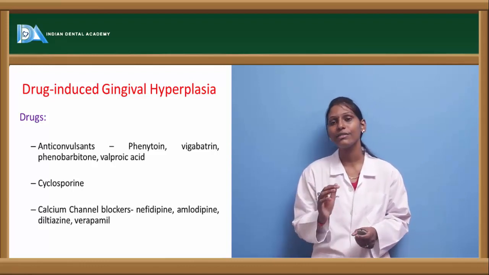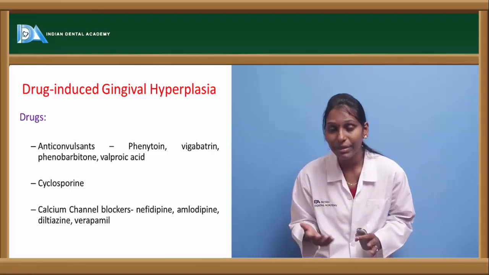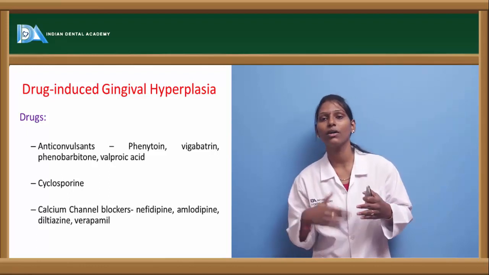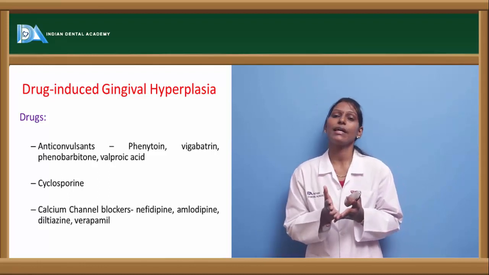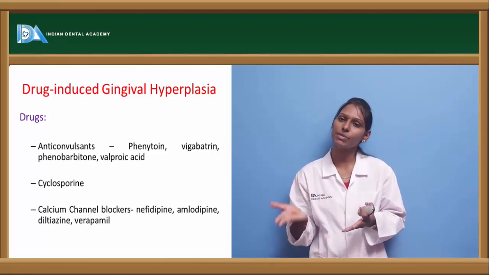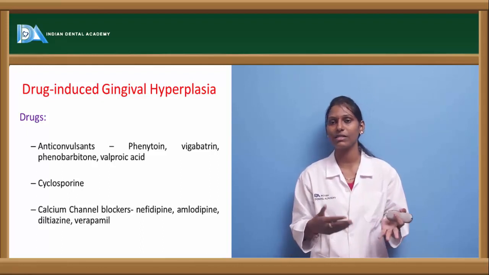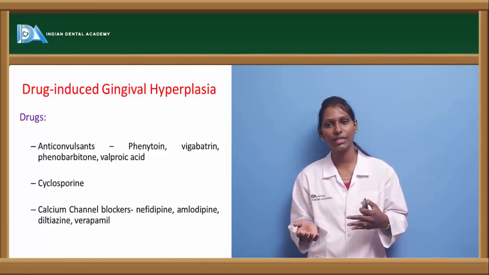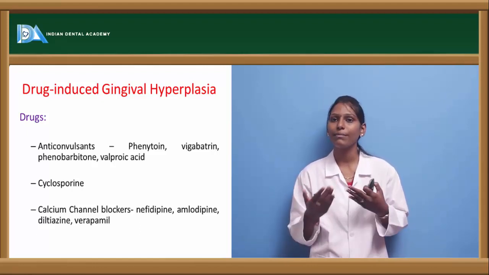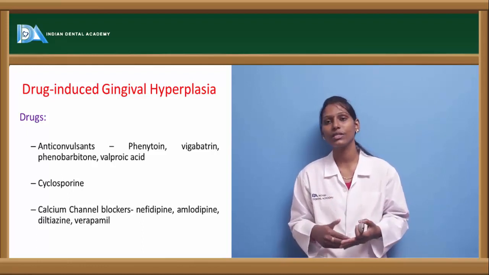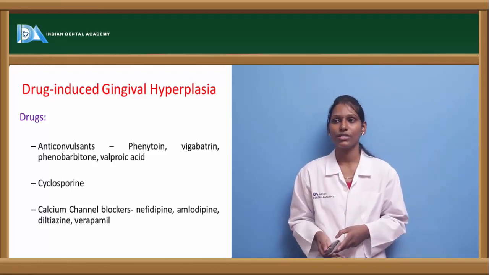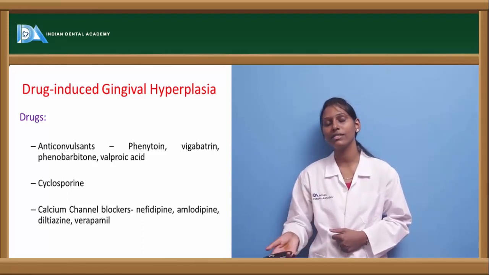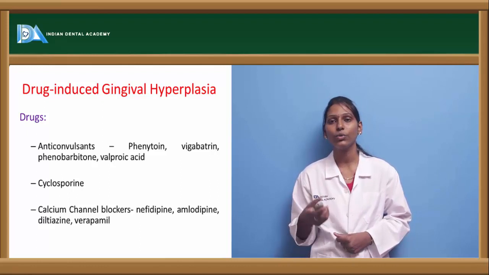Hence, the treatment that can be given for drug-induced gingival hyperplasia is very simple. It is either withdrawal of the drug or change of the drug. For example, instead of cyclosporine, giving tacrolimus, which is 100 times more potent than cyclosporine but has fewer side effects, as it will not result in gingival hyperplasia. So, with the physician's consent, cyclosporine can be replaced with tacrolimus, thus reducing the occurrence of drug-induced gingival hyperplasia. Similarly, various new generation drugs are available even in anticonvulsants and calcium channel blockers to prevent the formation of gingival hyperplasia.